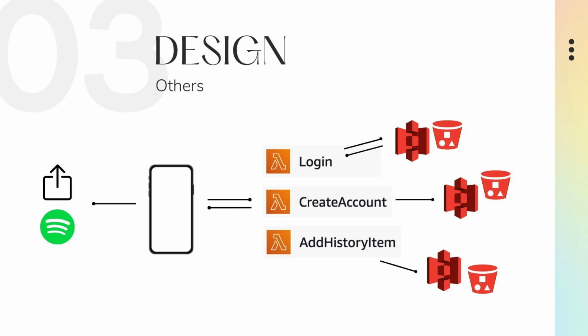When they do sign up, their chosen username, email, and password get sent to the Create Account Lambda function, and the values get stored in a relational database along with a Universal Unique Identifier, or UUID, for the user. When they log in, their inputs get sent and checked with the database, and if everything matches, they are able to log in.